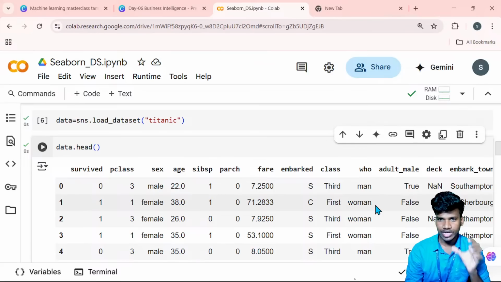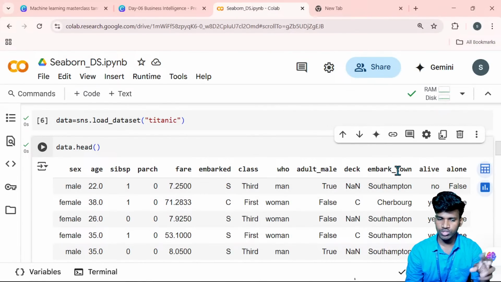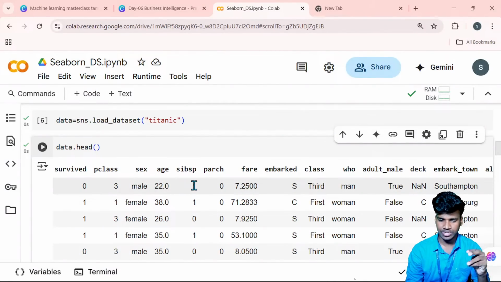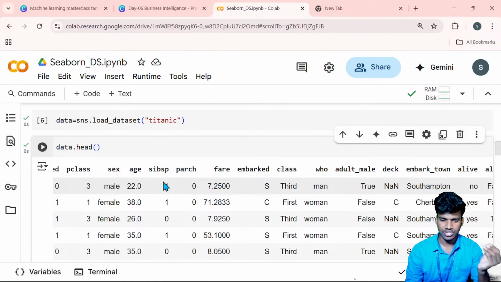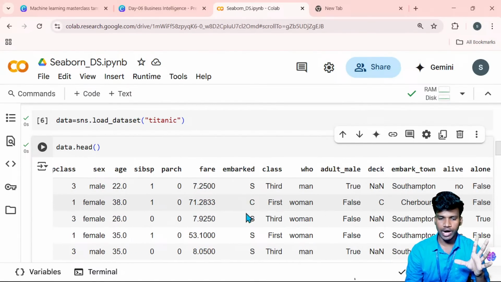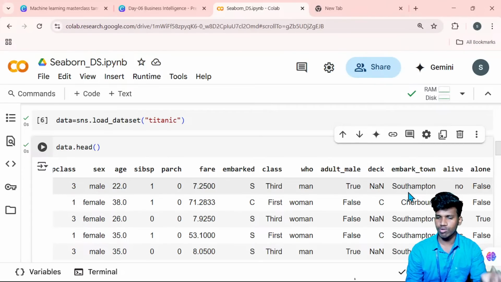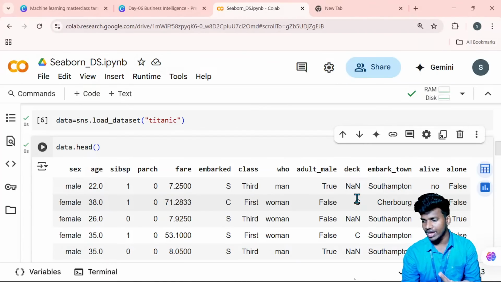In this particular table, the data has multiple combined columns, like duplicate data. The survived column is already here, but here is also the alive column. Both represent one thing. Same with alone and siblings, which tell whether they are married or unmarried. The gender is already here, but again the who column gives men or women. The embarked station is already here, and once again the embark town is here. So adult male is not needed, deck is not needed. Some repeated values are included in this dataset.